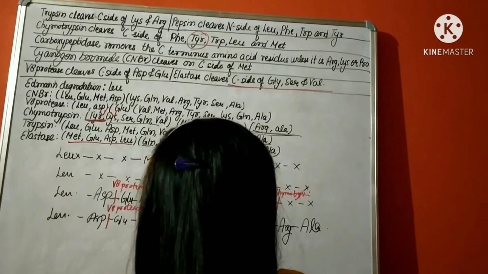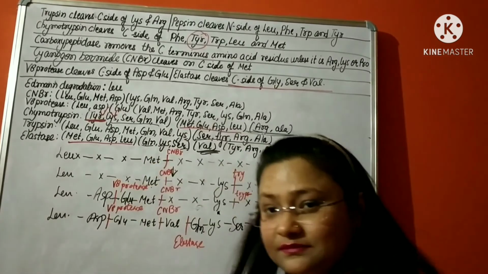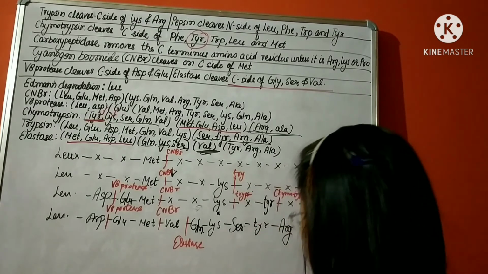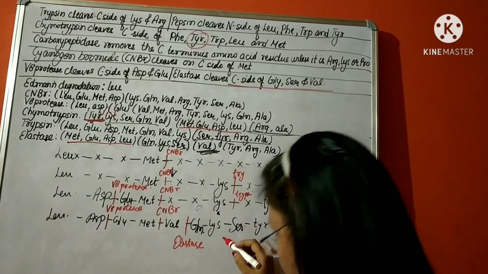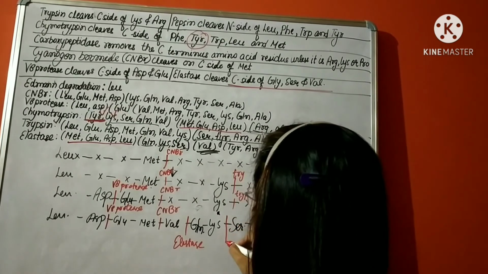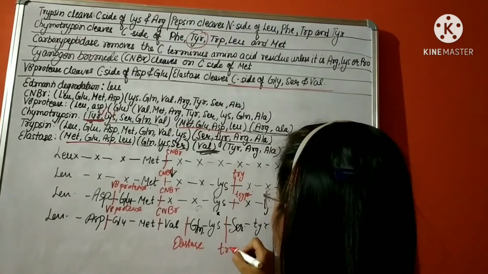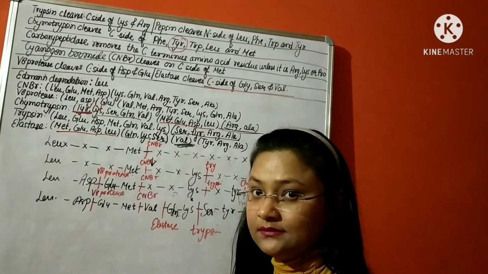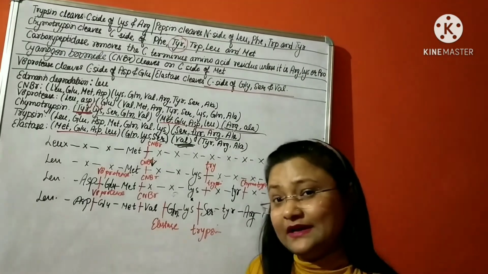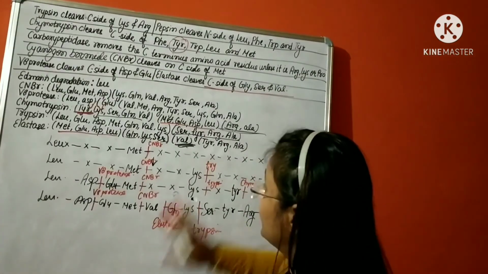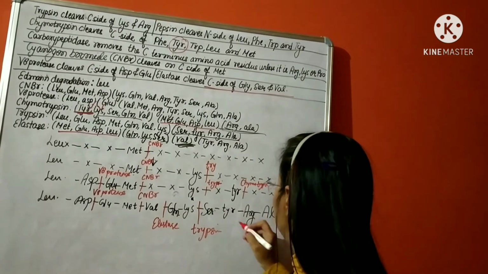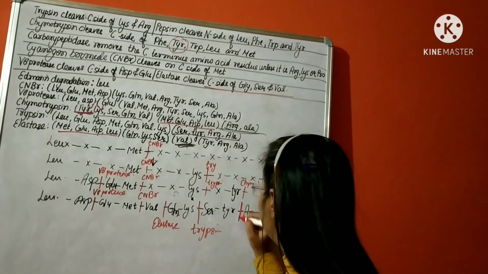Elastase will cleave here, and it is cleaved by trypsin over here. So after trypsin, we only need to specify the position of chymotrypsin, which will cleave over here.